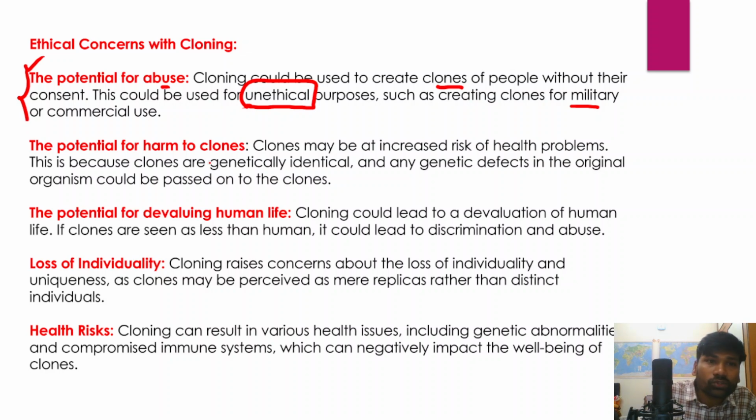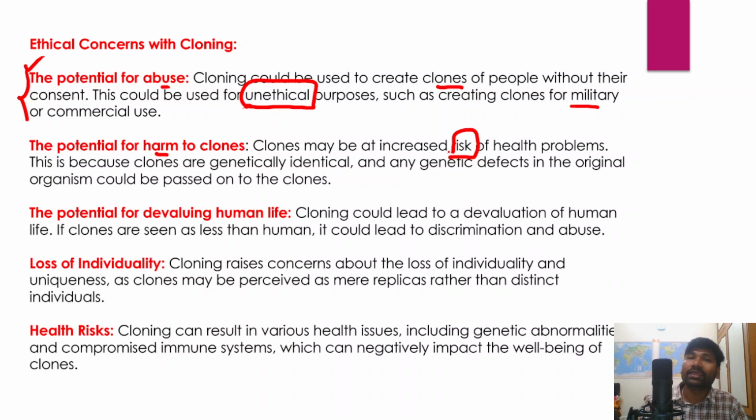And there is also a potential for harm to clones, because clones may be at an increased risk of health problems, because we have not conducted adequate research on clones and how their conditions would be once they start growing up.